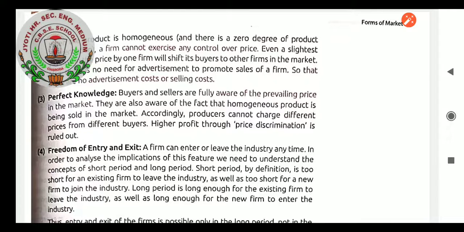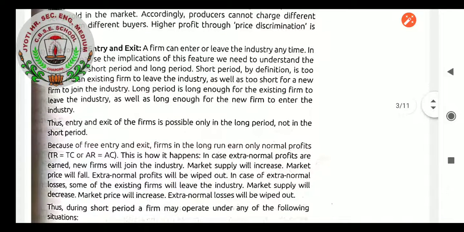In order to analyze the implications of this feature, we need to understand the concept of short period and long period. Short period generally covers up to 12 months. Long period covers 3 or 5 years. Short period by definition is too short for an existing firm to leave the industry, as well as too short for a new firm to join the industry. Long period is long enough for the existing firm to leave the industry, as well as long enough for a new firm to enter the industry. Thus, entry and exit of firms is possible only in the long period, not in the short period.